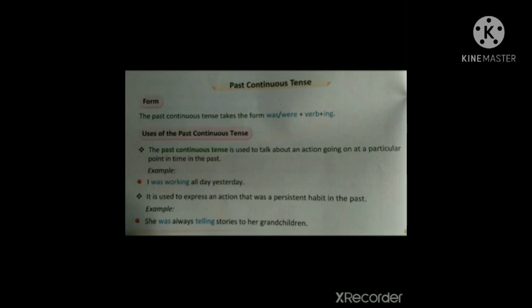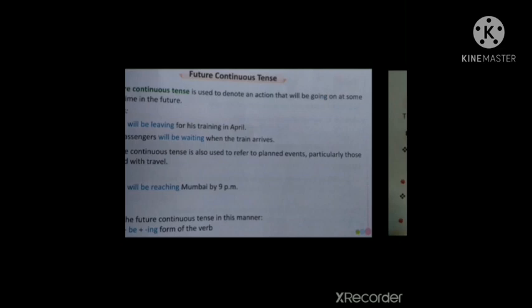That means this time it is not continuing, only in the past. That was the habitual action of that grandmother, to tell stories to her grandchildren. That's why the past continuous tense is used.